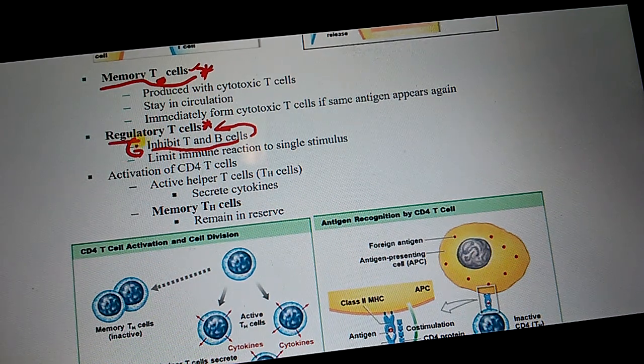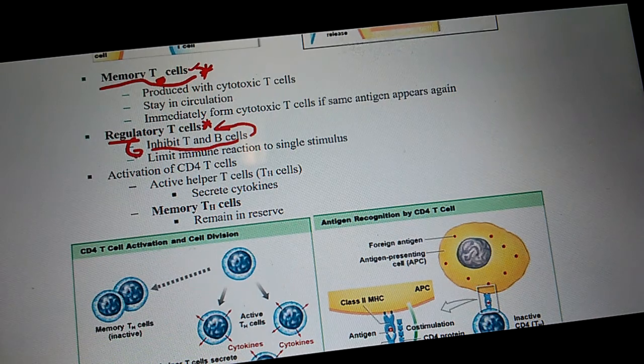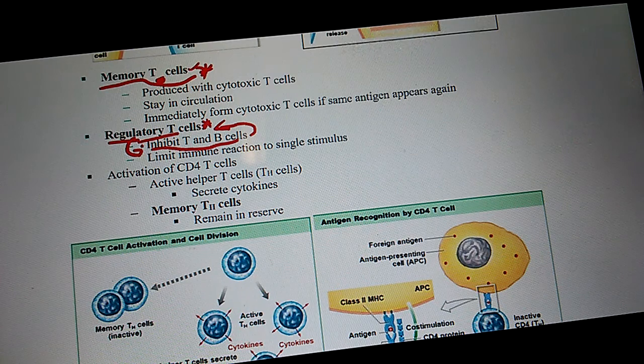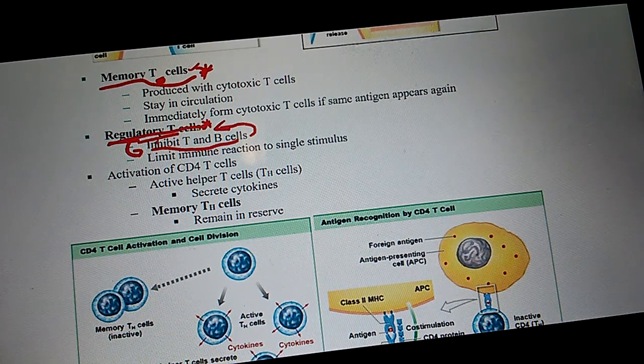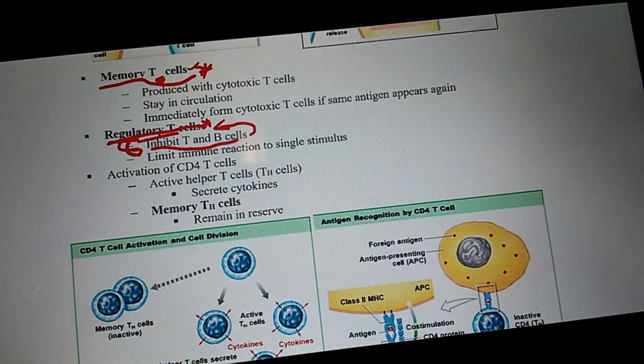Regulatory T cells say, stop, the infection's been cleared. What is the function of regulatory T cells? They inhibit T and B cells. Inhibit means to stop, guys.